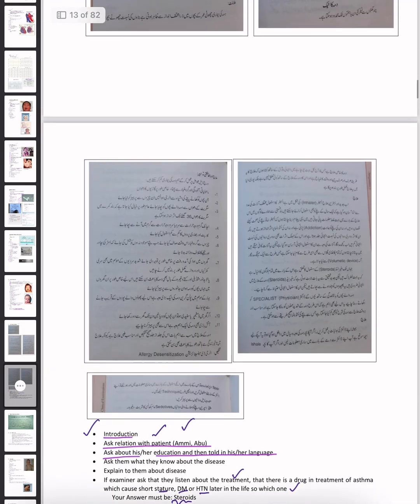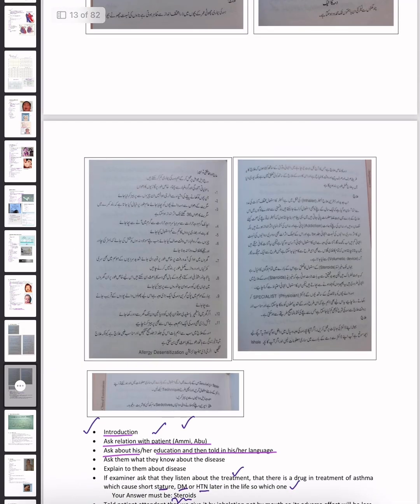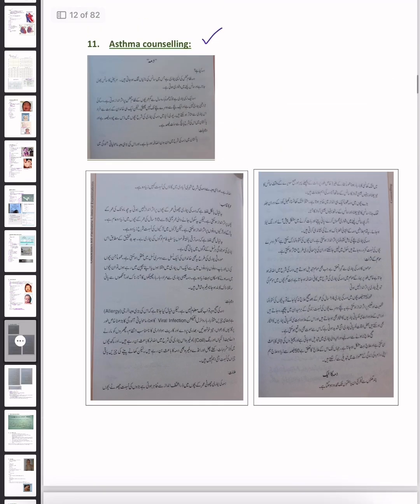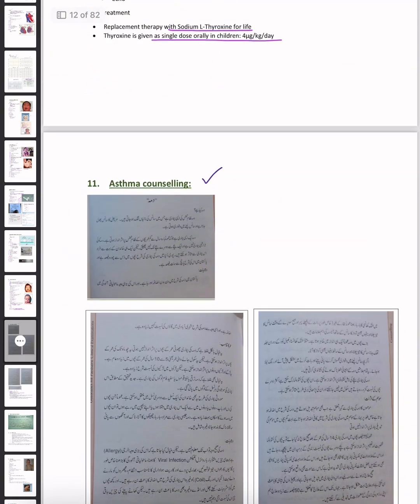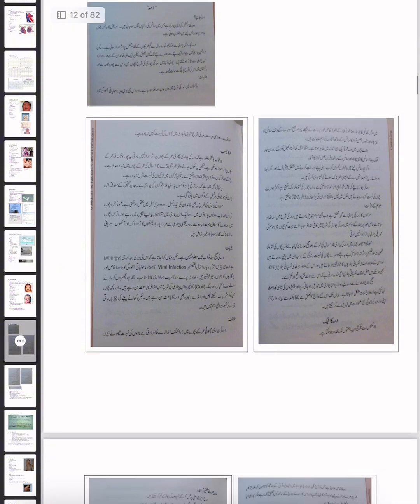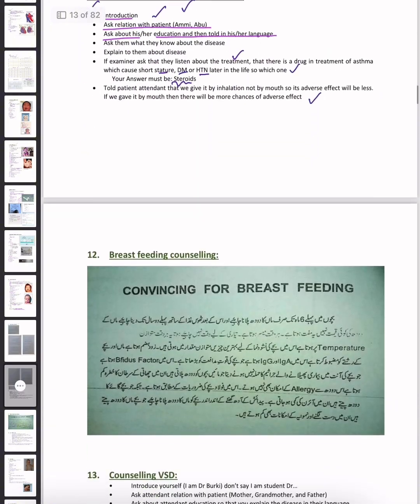Okay. If you want to study the case of asthma in detail, in these pictures the discussion of asthma is given in Urdu language, so you can give a read to it.